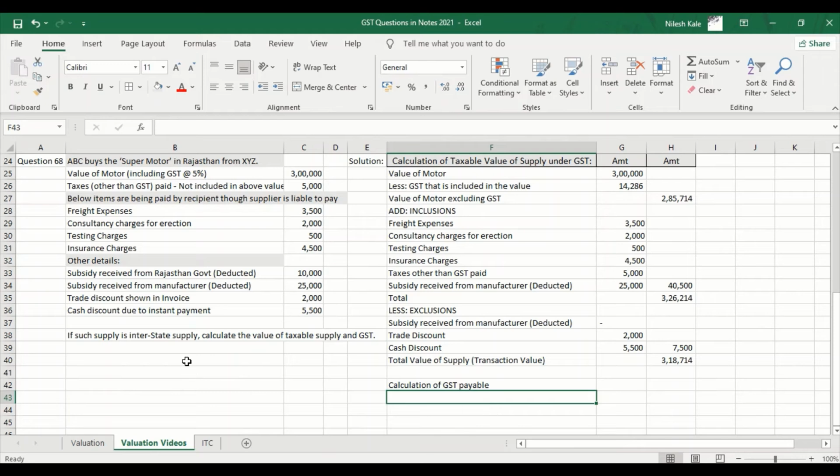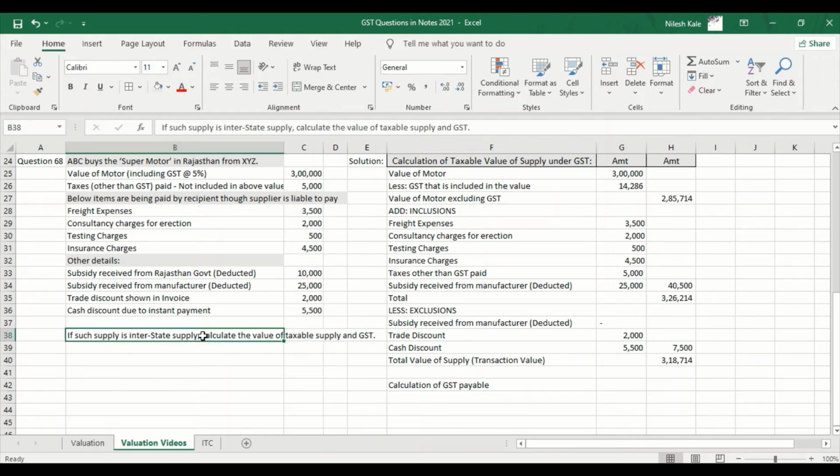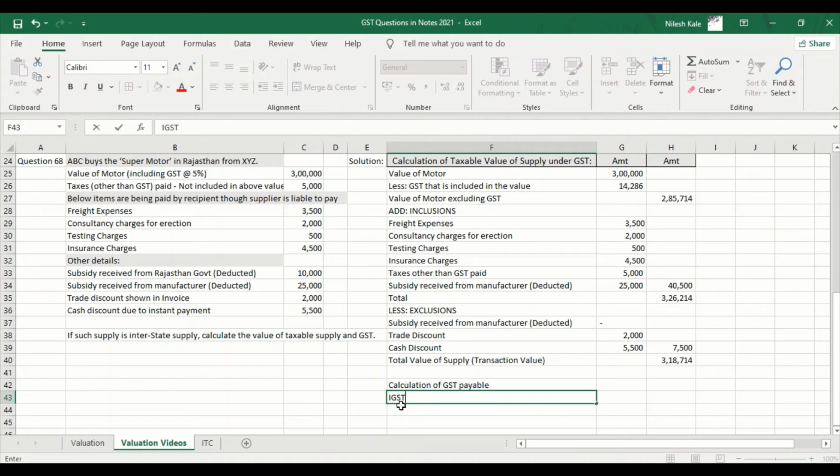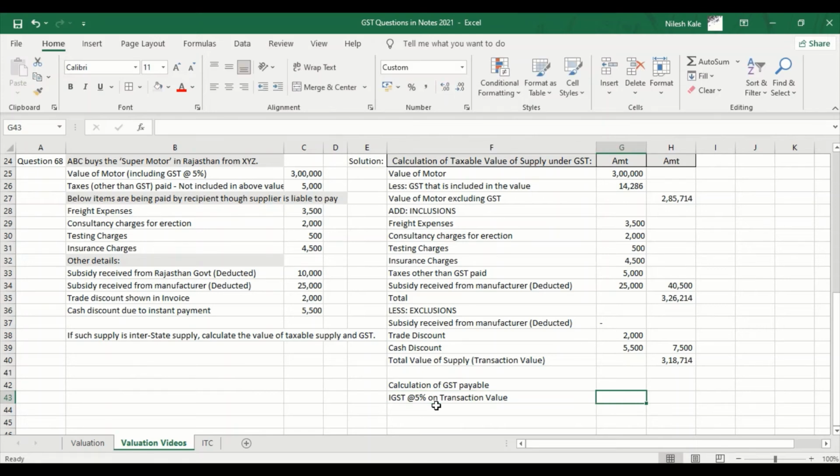It is interstate supply. Interstate supply means IGST is applicable, right? IGST at 5% on transaction value. Now what is transaction value? It is 3,18,014.